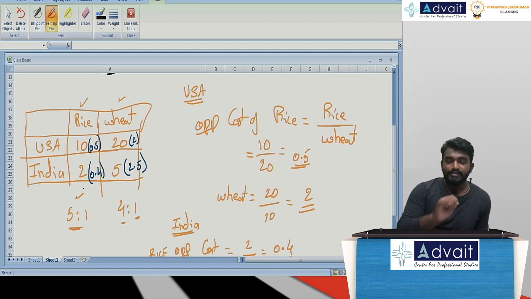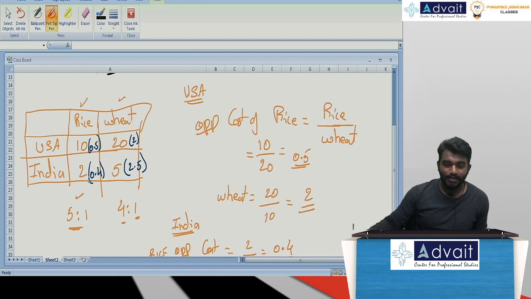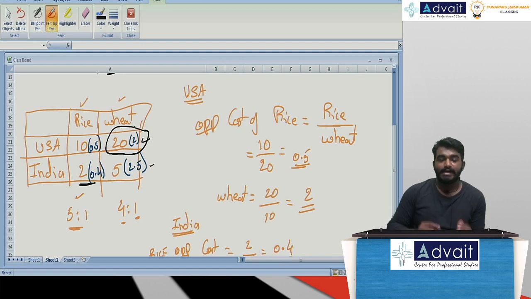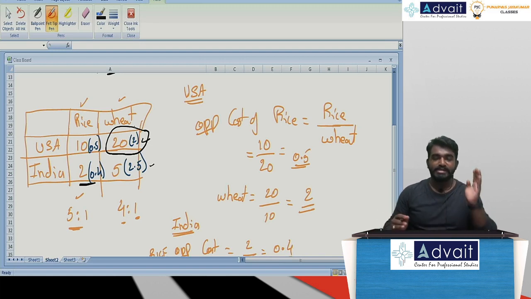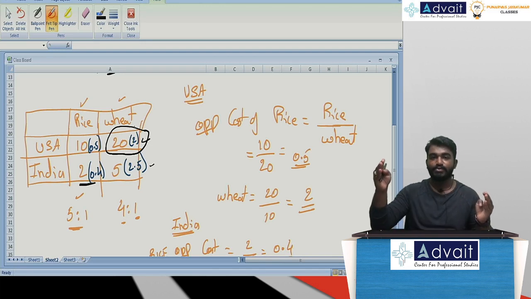Opportunity cost in the production of rice: have a look here, 0.5 for USA, 0.4 for India. So which one is lower? Lower will be the better, so India can produce rice. In terms of wheat, the opportunity cost is 2 for USA and 2.5 for India. So USA's productivity for wheat is better. We compare in this manner and come out with a decision: India will produce rice, USA is going to produce wheat.